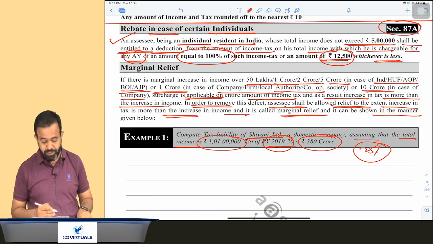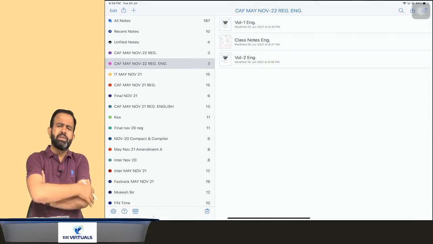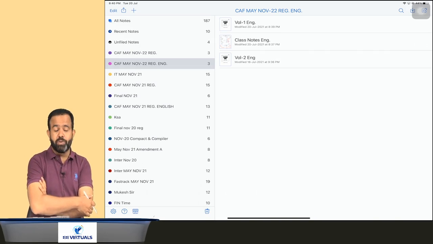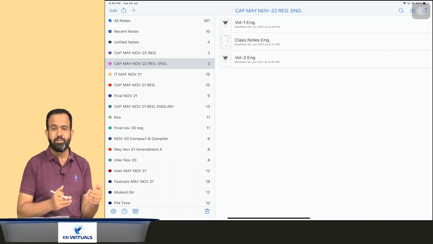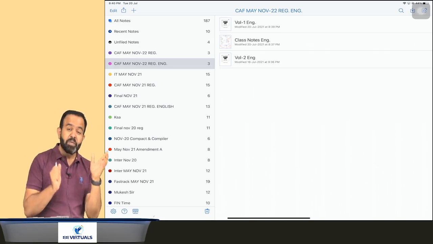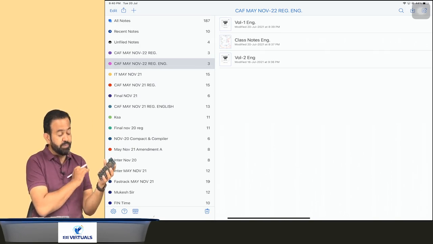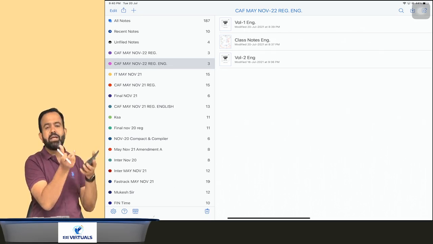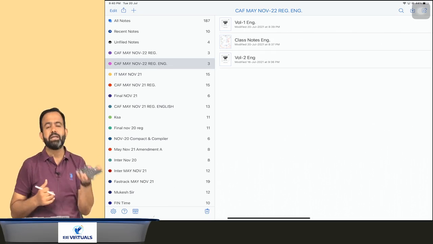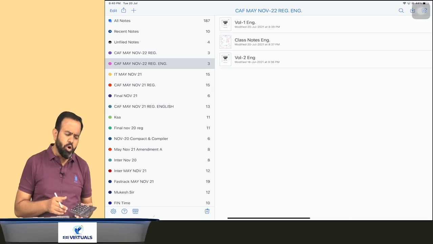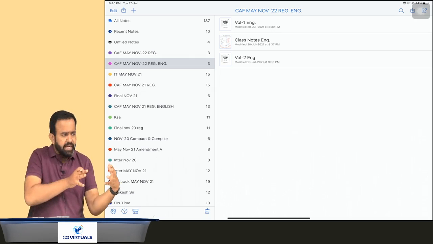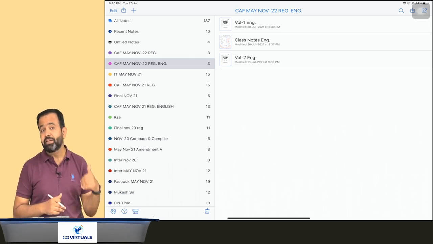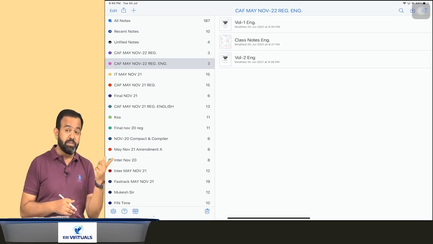Now there may be one more question in your mind. Sir, why have lawmakers written this type of language? If the tax amount or 12,500, whichever is lower, obviously if your income is up to 5 lakh, then the tax amount will always be lower. Because suppose your income is exactly 5 lakh, then 2,50,000 is basic exemption and the remaining 2,50,000 will be multiplied by 5%. It will be 12,500. So why has the lawmaker not written the language like: if your income is up to 5 lakh, then there is no need to pay any tax? They could write that also. Why have they written it like this, tax amount or 12,500, whichever is lower?